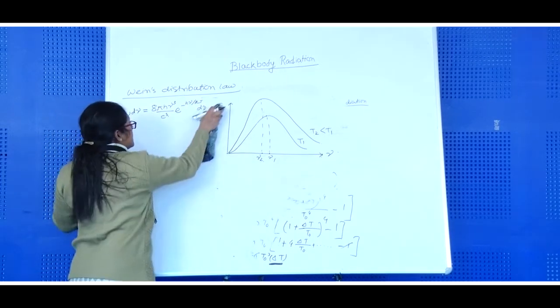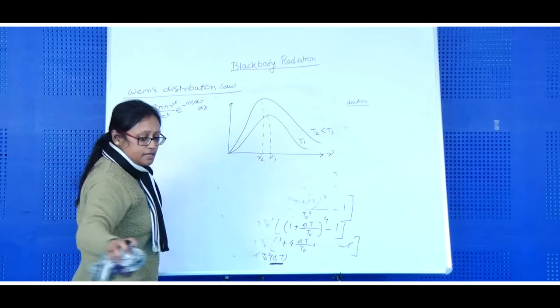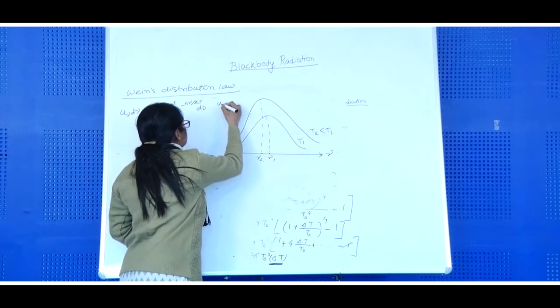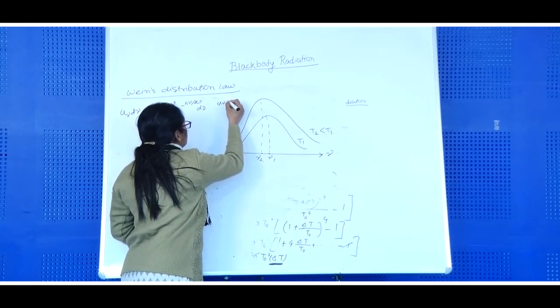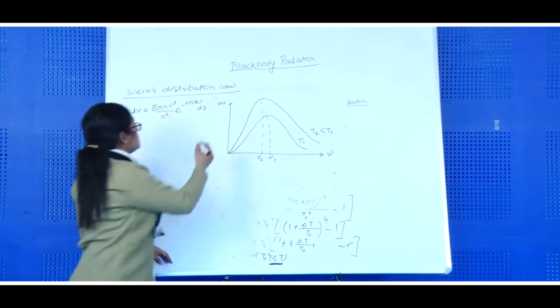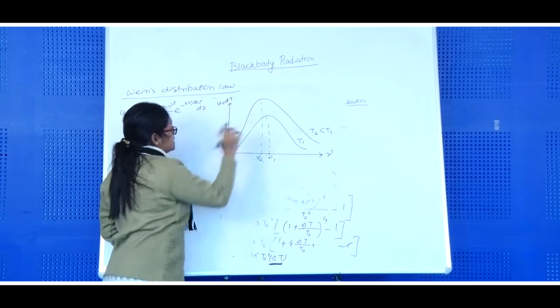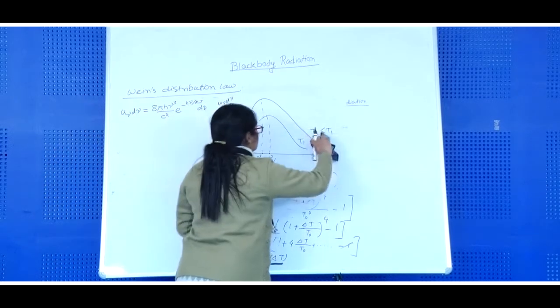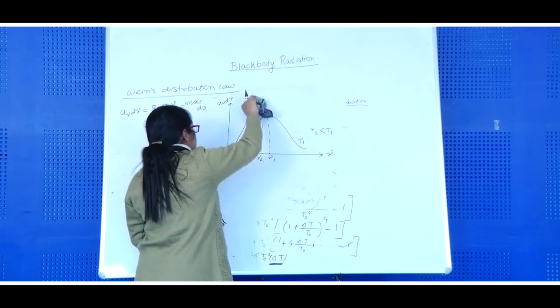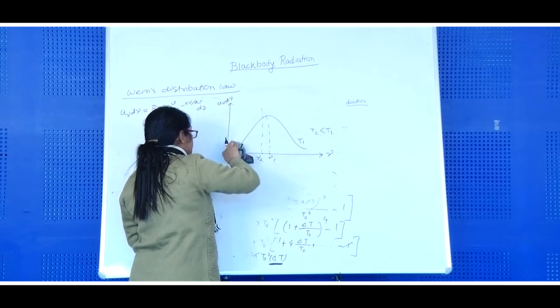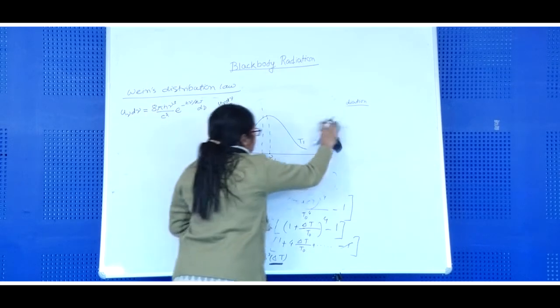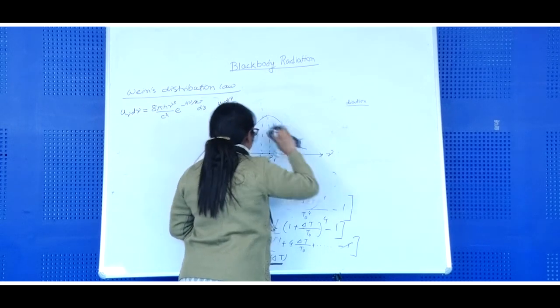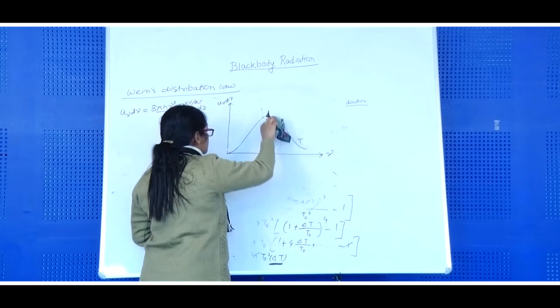And here it is energy distribution, that means the amount of energy per unit frequency. U nu d nu we have plotted here versus frequency. Now let me come to only one graph, for a particular temperature T.